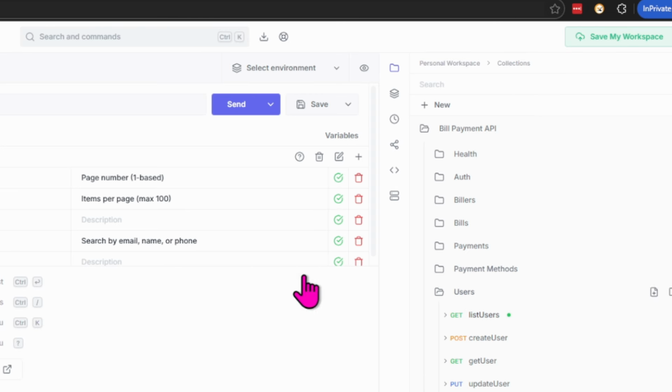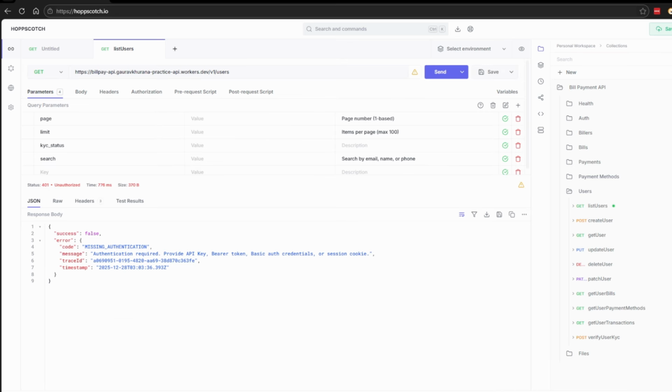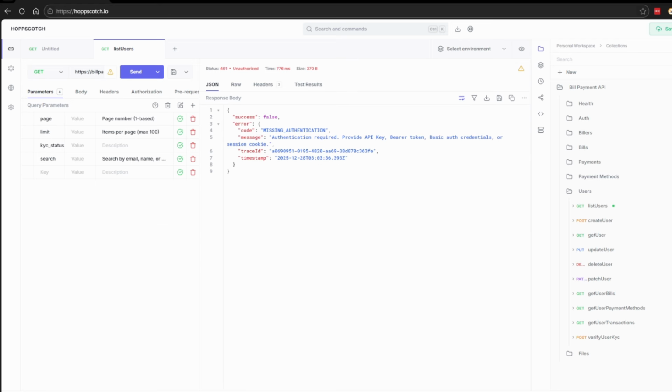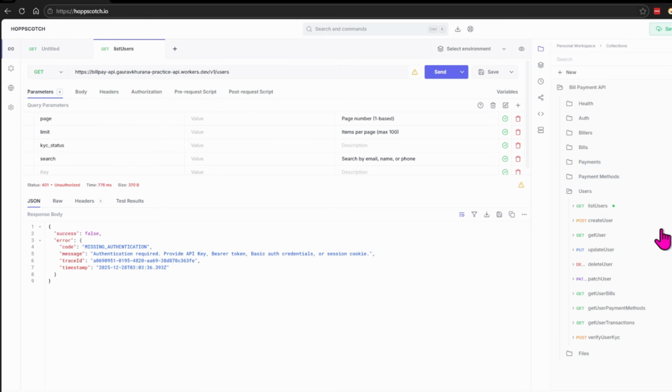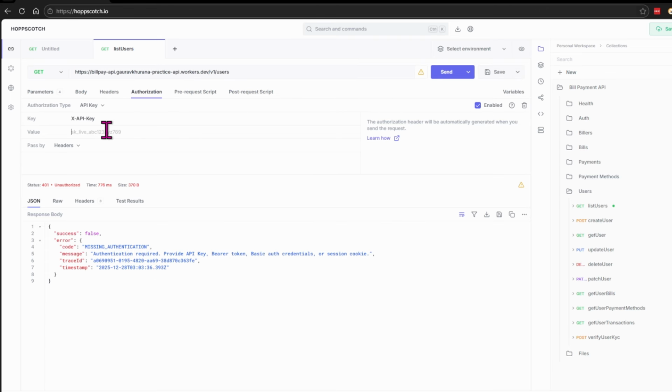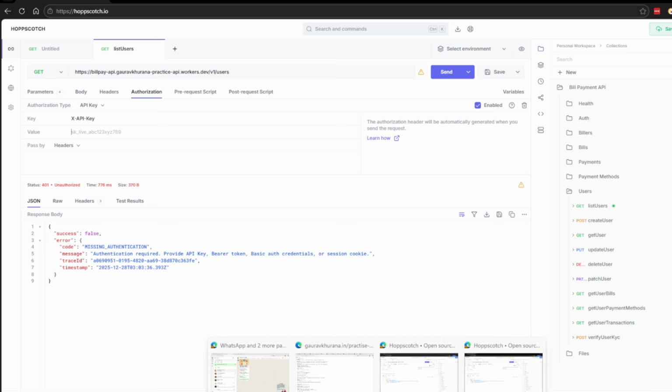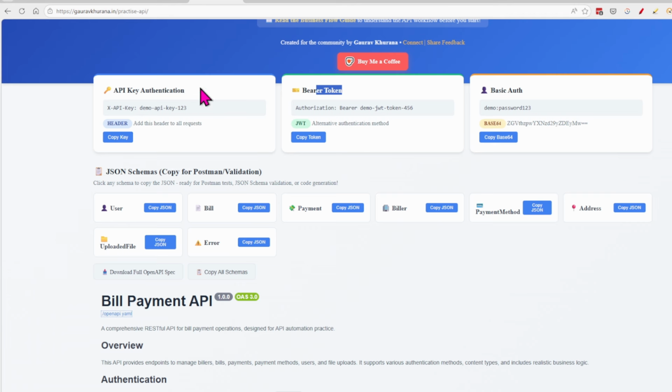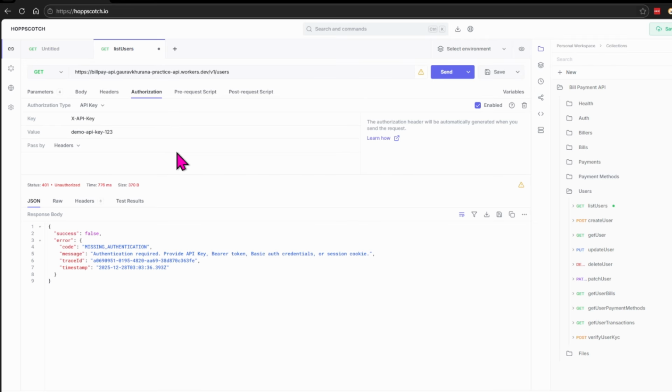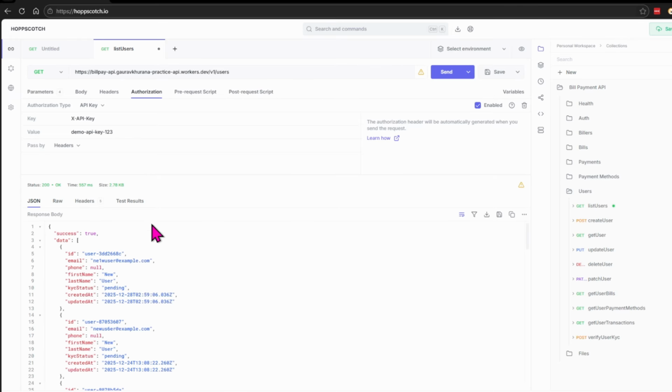So if I just click on list user, I can run this API from here. All of these tools have a similar kind of UI. You can bring this on the left side as well, like it comes on Postman, by playing with this option. As of now, a missing authentication error is coming because I have not given the key. So what I can do is come here, copy this key, paste the key here, and run it. Now you will see that the user that we created is coming.